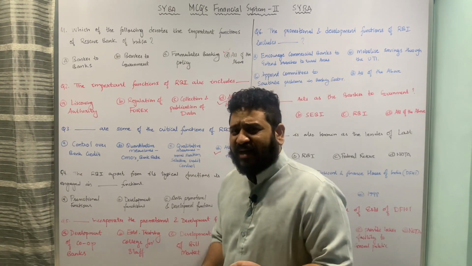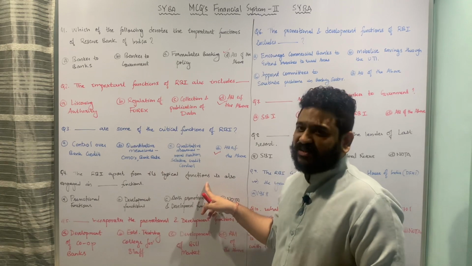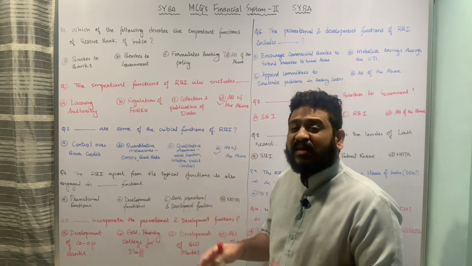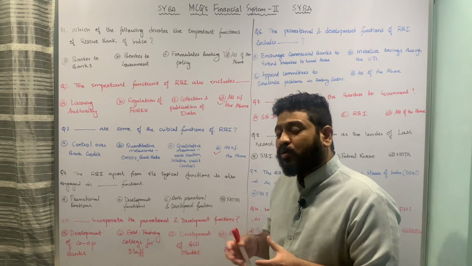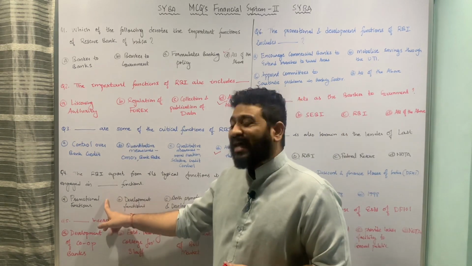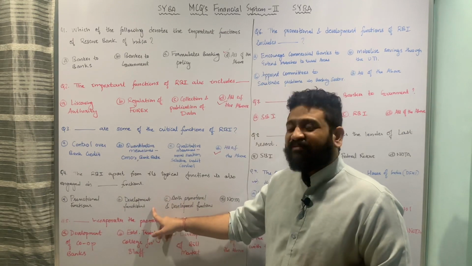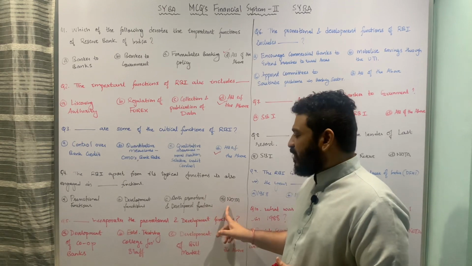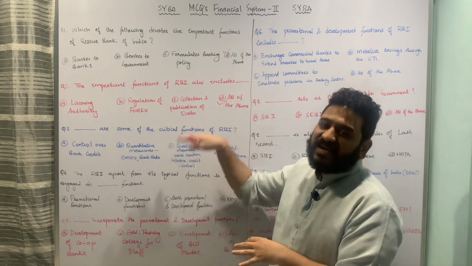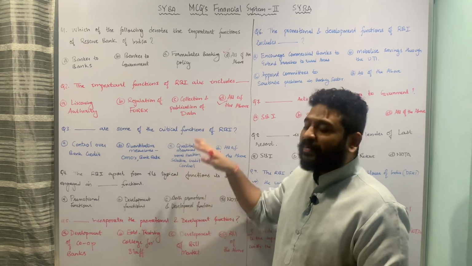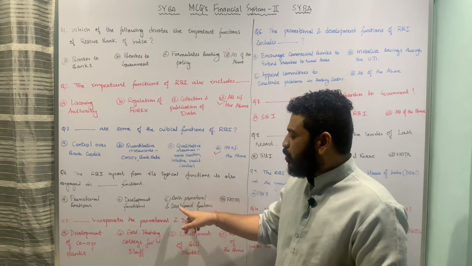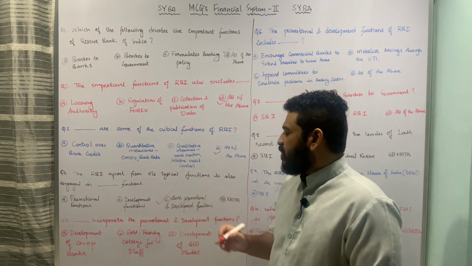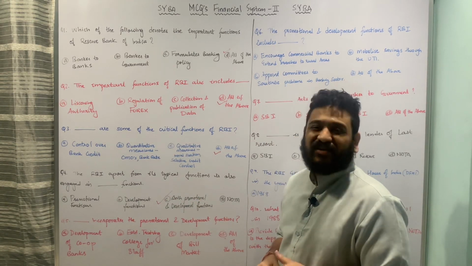The RBI, apart from its typical functions, is also engaged in dash functions. What do you call those functions? A, promotional functions, B, development functions, C, both promotional and development functions, and D, none of the above. So here, apart from its typical functions, it is also engaged in both promotional as well as developmental functions, and therefore option C, both promotion and development functions, is the correct answer.